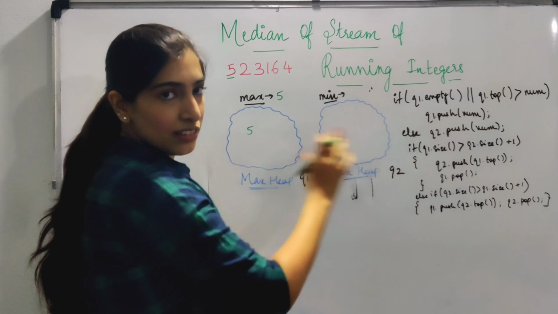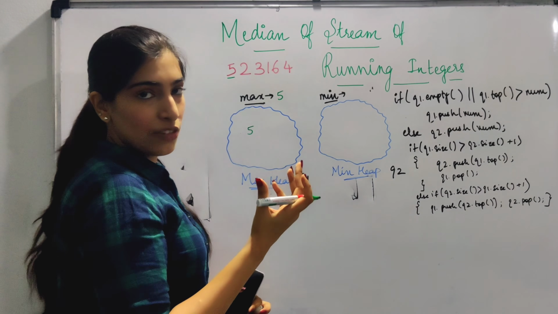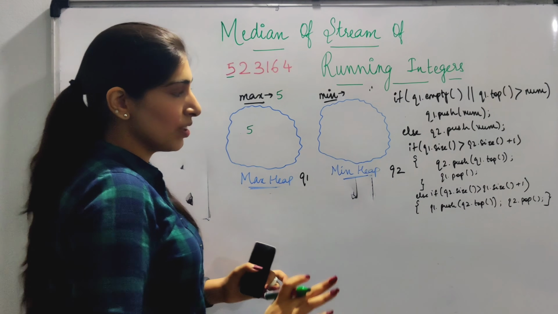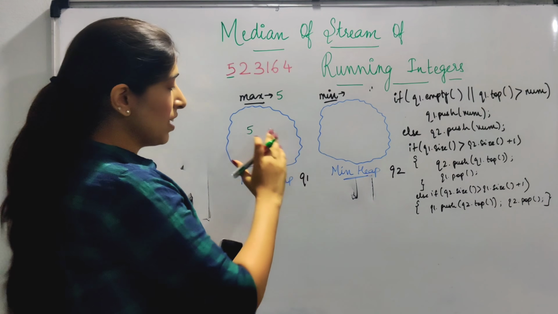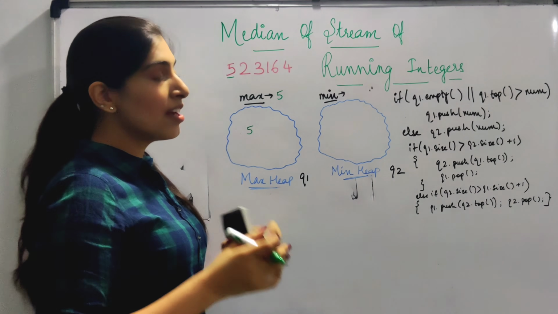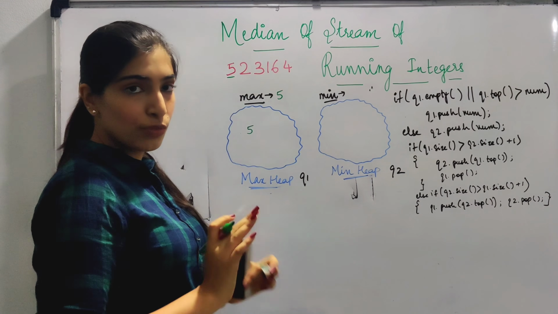Now, is the difference of the sizes greater than 1? No, it is just 1. So it is okay, none of these conditions will apply. Now what is the median? It is 5 only. The one with greater size will give us the median. It's okay if it is still not clear, you are going to be walking through it.